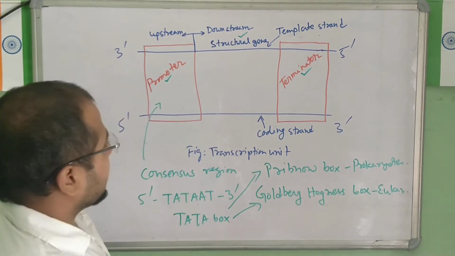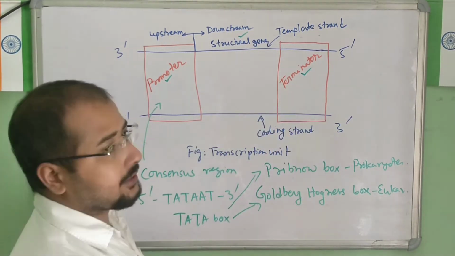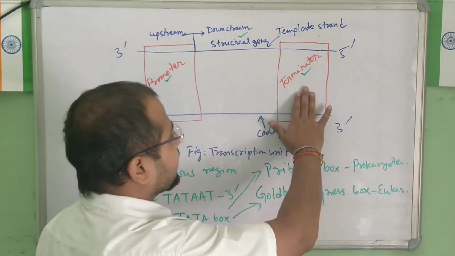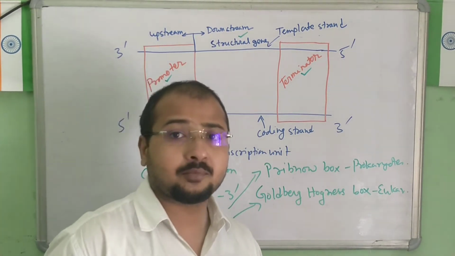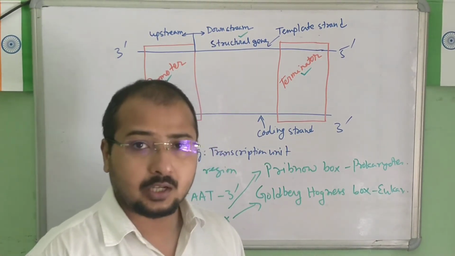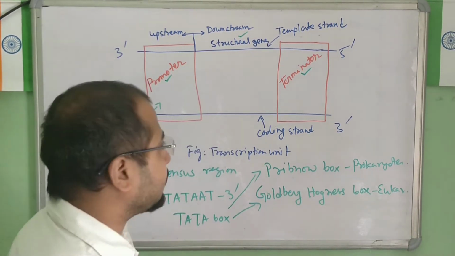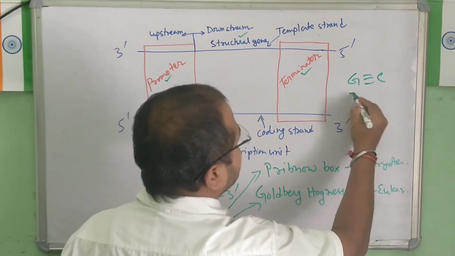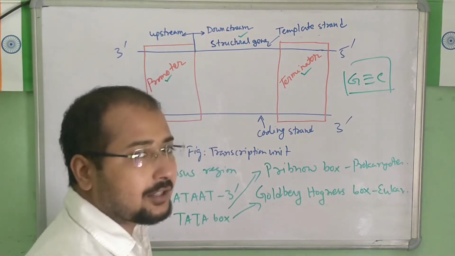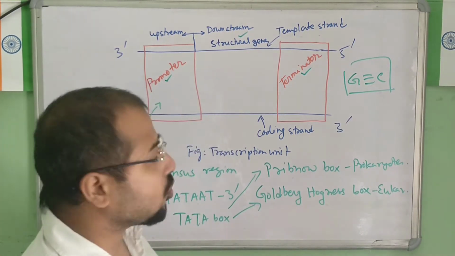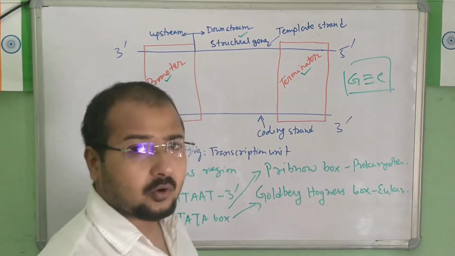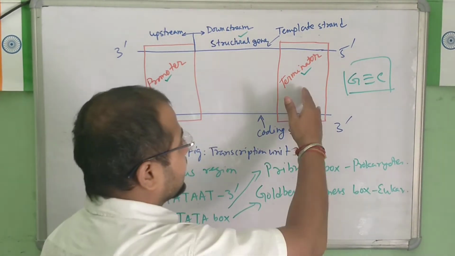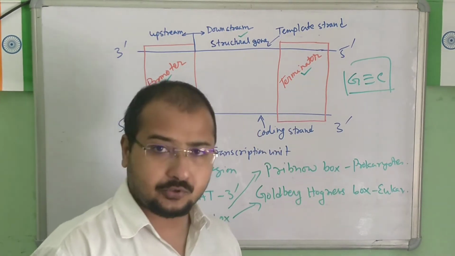Now let us go to the terminator region. We have understood what happens in the promoter region. What happens in the terminator region? Here the transcription process terminates, stops. A special sequence is found here, the GC stretch, a guanine-cytosine stretch. Two or more stretches of guanine-cytosine are found in this terminator region, where the process of transcription stops.